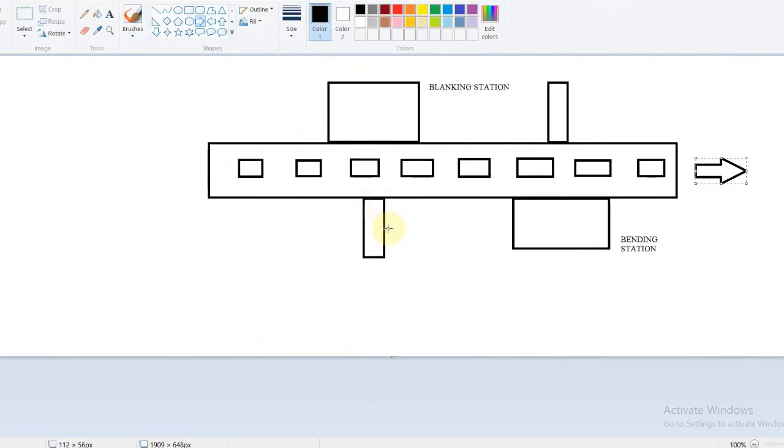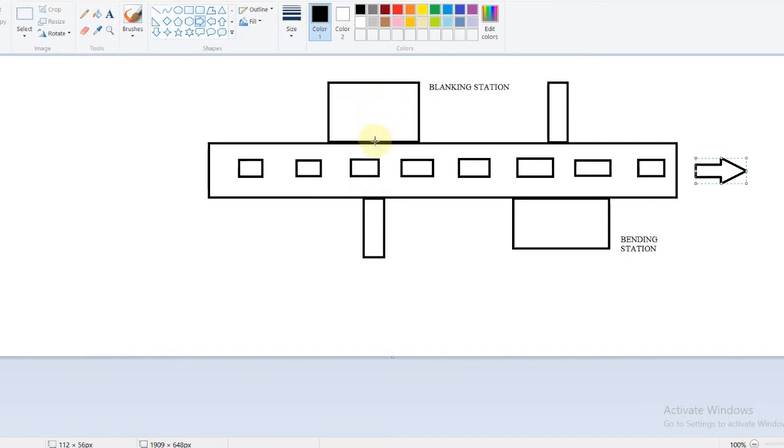This is cylinder 1. When the product approaches cylinder 1, a proximity sensor will detect the product and will activate the PLC, and the cylinder will push the product into the blanking station.